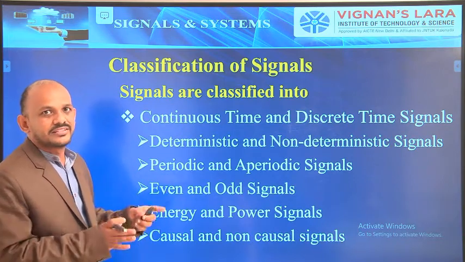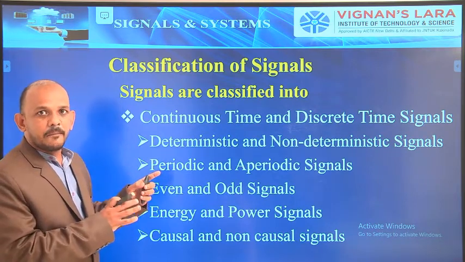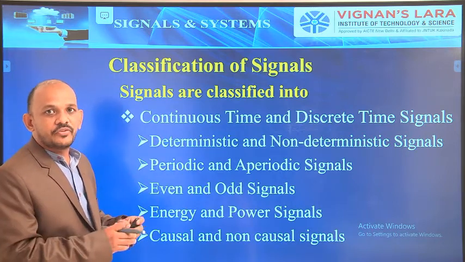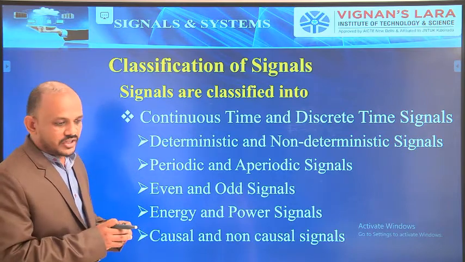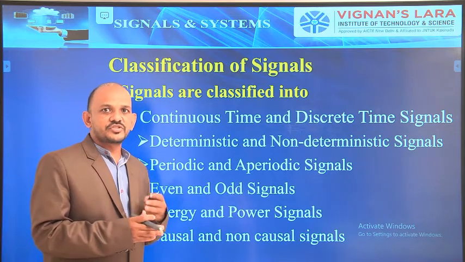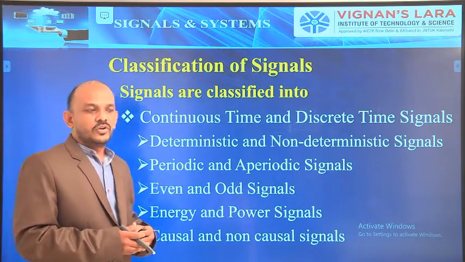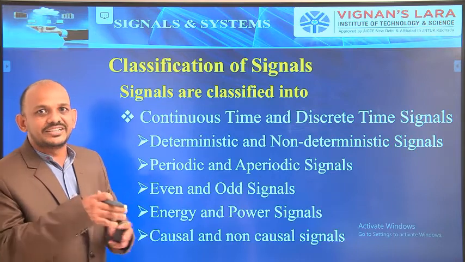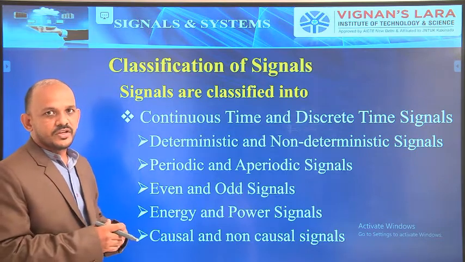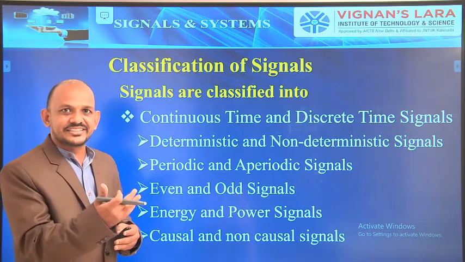I hope you all learned this in the previous class itself. I am once again repeating it and giving more examples and graphical representations for your better understanding. Generally, continuous time signals are nothing but analog signals. In nature, most of the signals are analog in nature, that is, most of the signals are continuous signals. We can convert these continuous signals into discrete signals by a process called sampling. It will come in later sessions.